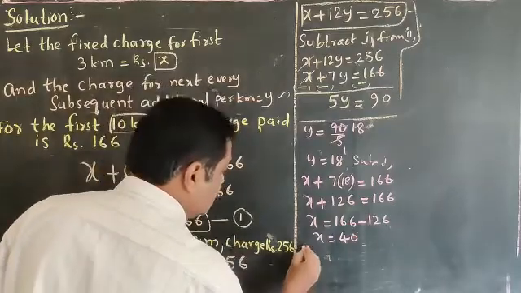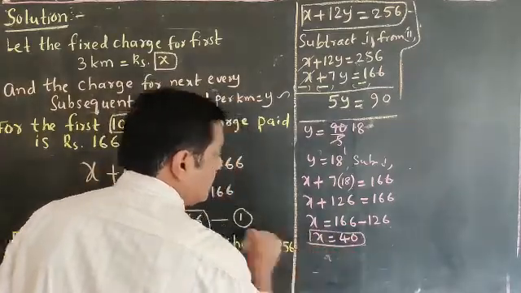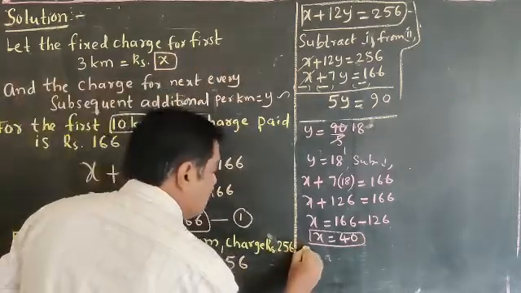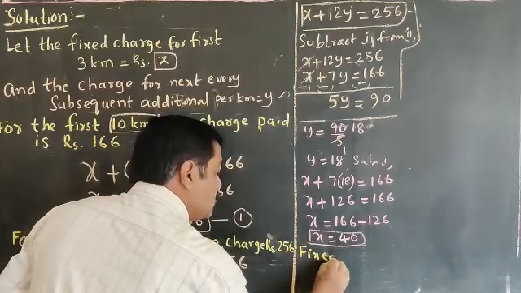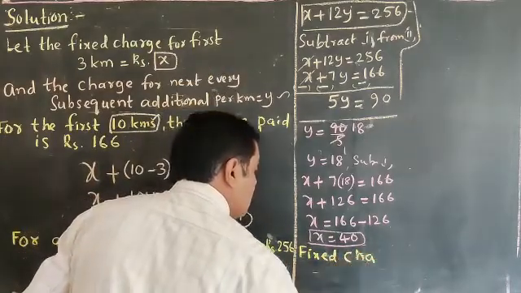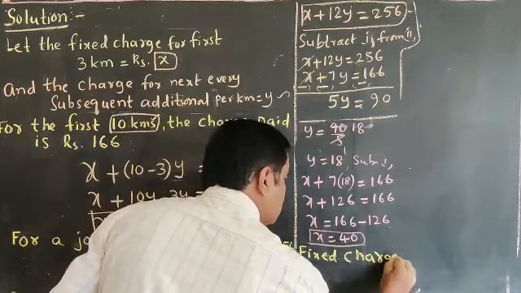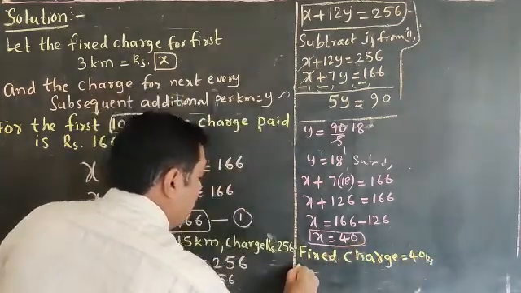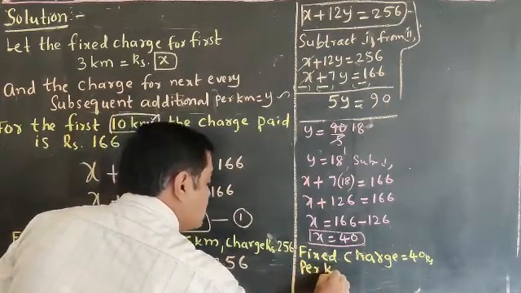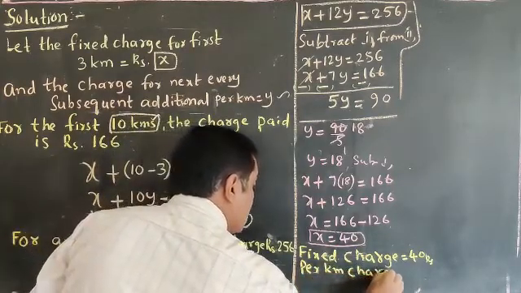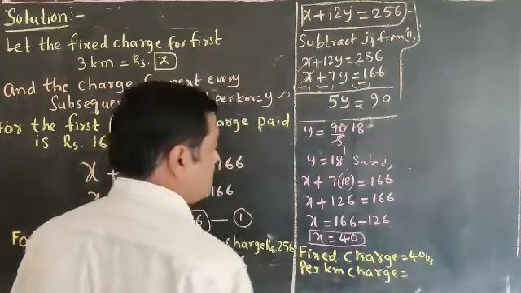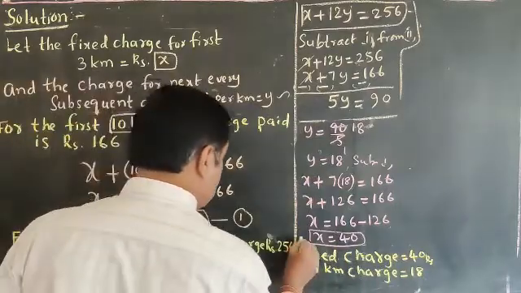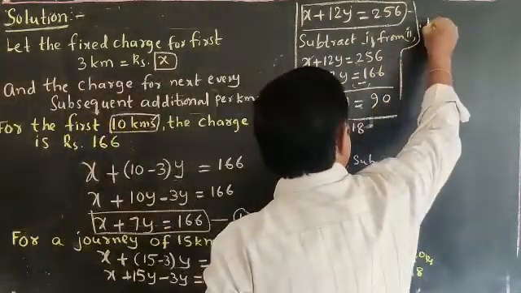What do we understand now? This X means what? Fixed charge. X means fixed charge for 3 kilometers. Yeah, fixed charge. Fixed charge is equal to, we write 40 rupees, and per kilometer charge is equal to Y rupees, that is 18 rupees. Is that clear now? This is answering the first question.